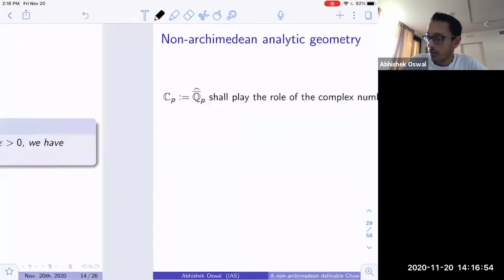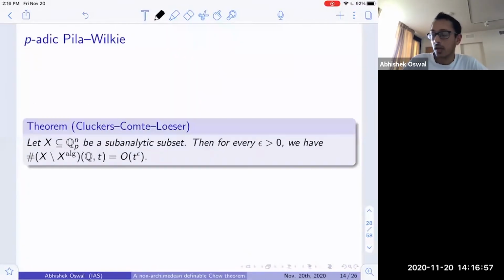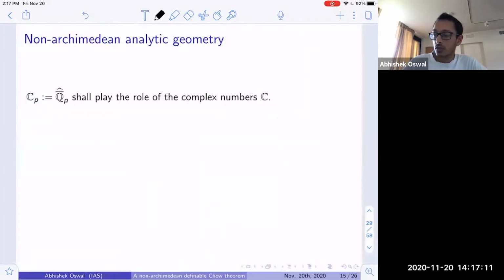So it is a natural question to ask, what about the definable Chow theorem? We have a p-adic analog of the Pila-Wilkie theorem, so it is a natural project to try to find a p-adic analog of the definable Chow theorem. In the non-Archimedean setting, for purposes of the Chow theorem, we'd like to work over C_p as opposed to Q_p. C_p is defined as the completion of the algebraic closure of Q_p, and this shall play the role of the complex numbers.